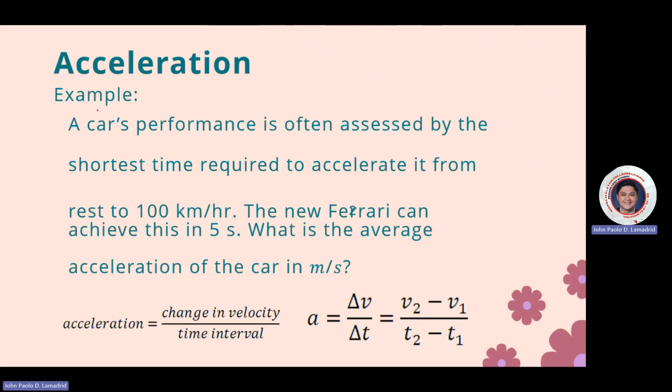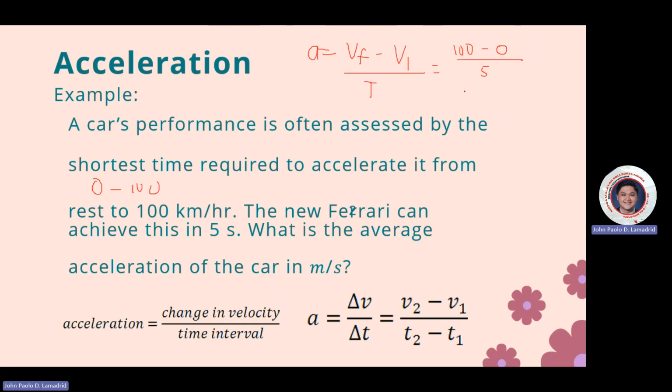Using this formula, a is equal to final velocity subtracted by initial velocity over time. Therefore, let's substitute. It's from rest to 100, so that will be 0 to 100. We substitute 100 subtracted by 0 over 5.